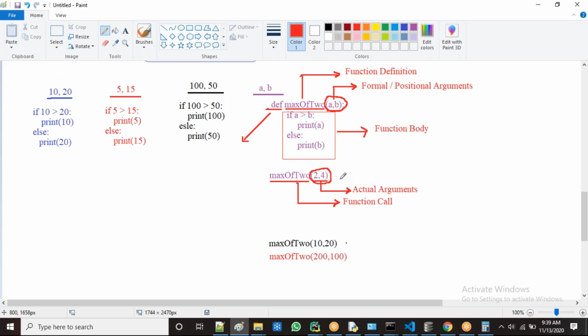Suppose we take four arguments a, b, c, d, we should pass a, b, c, d here. If I take five arguments in the function definition to implement the function body, then we must pass five arguments here also. Suppose two are required here, and I am passing four arguments, or five, or 10 arguments.